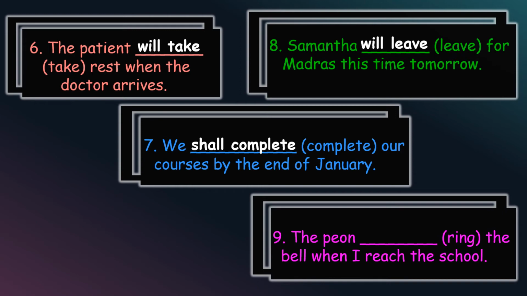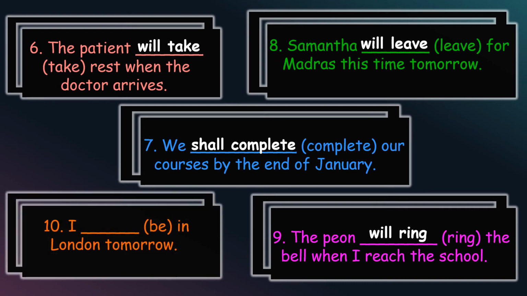The peon dash the bell when I reach the school. The verb is ring. The peon will ring the bell when I reach the school. I dash in London tomorrow. The verb is be. So I is the first person, so it will take shall. I shall be in London tomorrow.